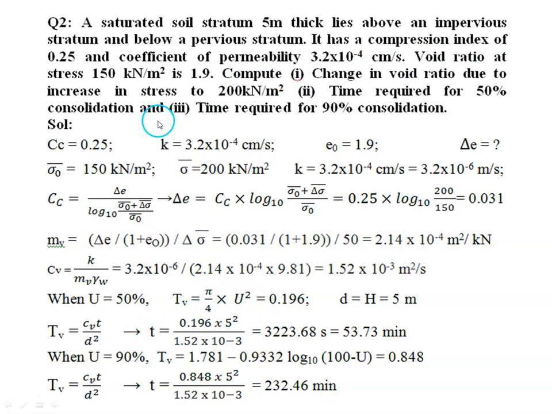And third case is time required for 90% consolidation. So here because the soil is same, Cv will be same for this case also. Only thing is we have to find the time factor. Because the degree of consolidation is greater than 60%, the equation will vary. So we have to take another equation, that is 1.781 minus 0.9332 log to the base 10 (100 minus U). So using this equation we can estimate the time factor, and by substituting in the equation we can find the time required.